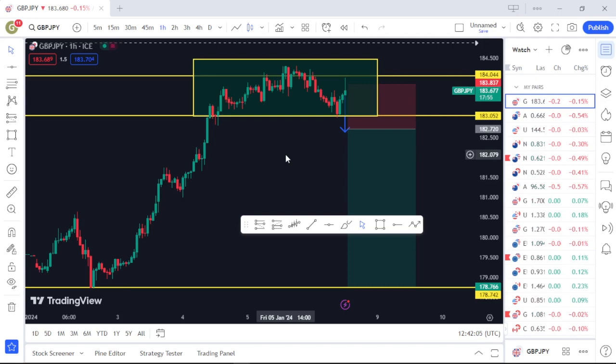So whenever you are trading support and resistance, supply and demand, and you see price build up like this, don't be in a hurry to place any order at that area. Wait for the market to break out of that build up area before you decide on which trade to actually take.